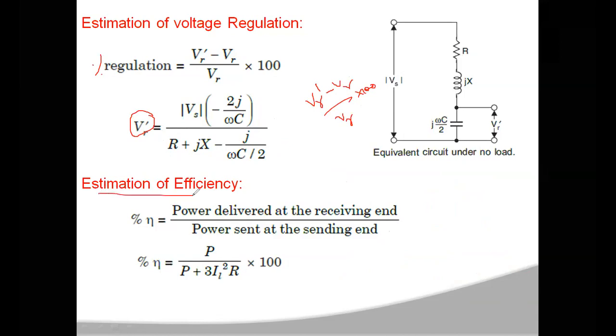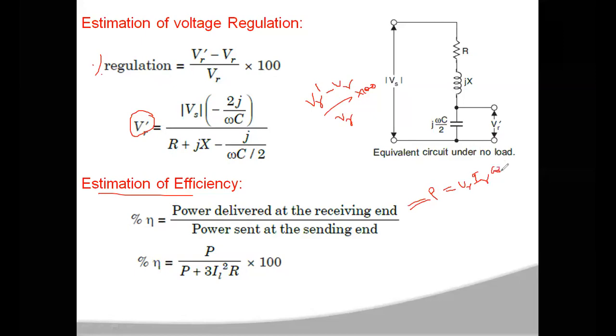Then to estimate the efficiency of the line, the percentage efficiency is the power delivered at the receiving end divided by the power sent at the sending end. Let us call the power delivered at the receiving end P, which is equal to VR IR cos phi r.